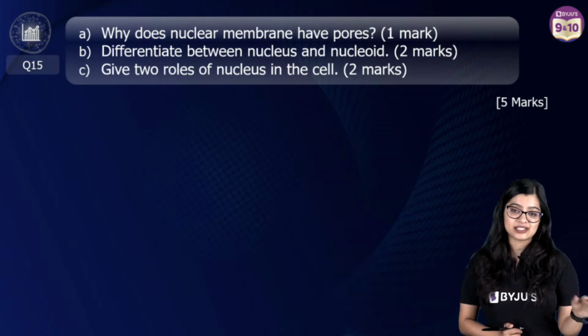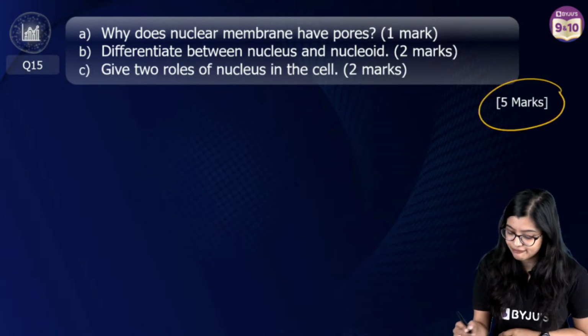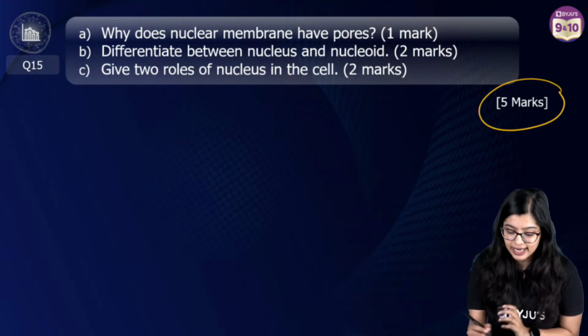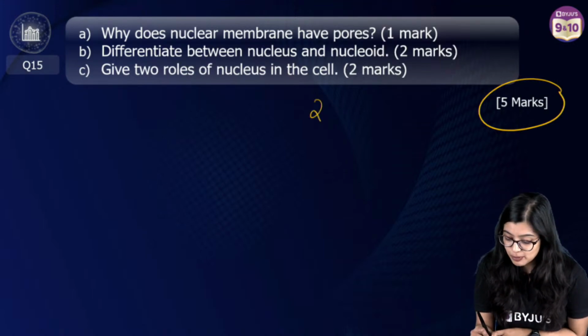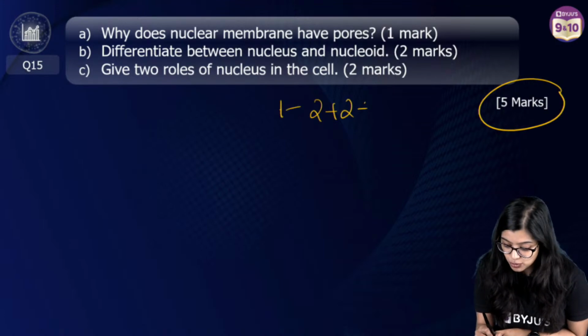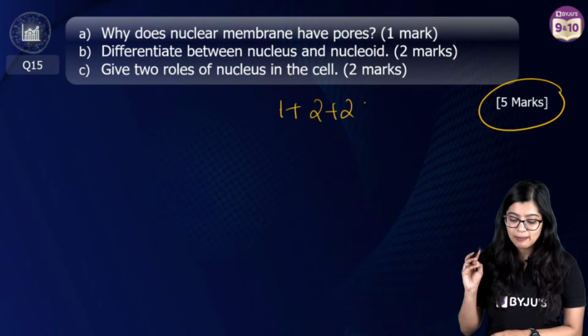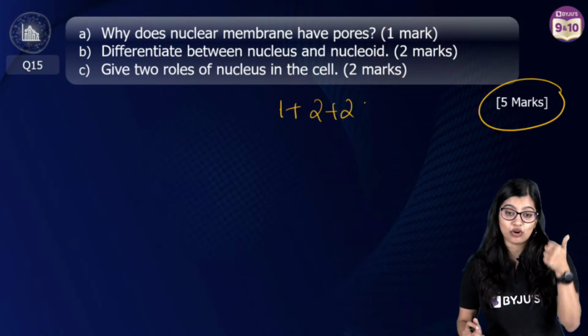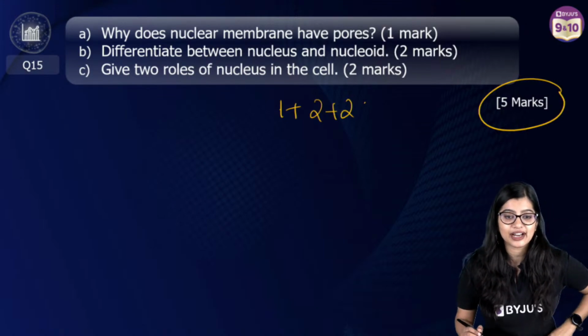Question number, last question, 15th question for 5 marks. So here your 5-mark question has been split, right? 3 subparts are there. So it's been split as 1 plus 2 plus 2, right? 1 plus 2 plus 2. So now in this case, I can see that many of you here have got the answer, right?